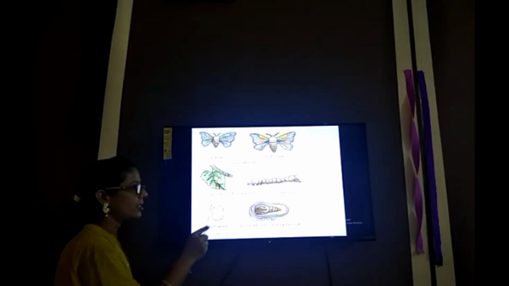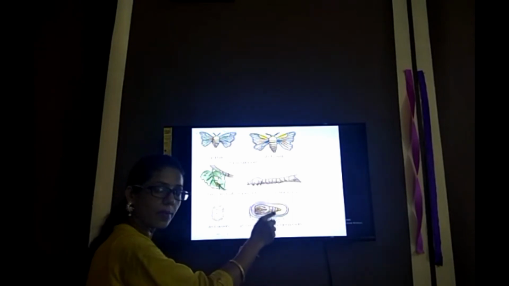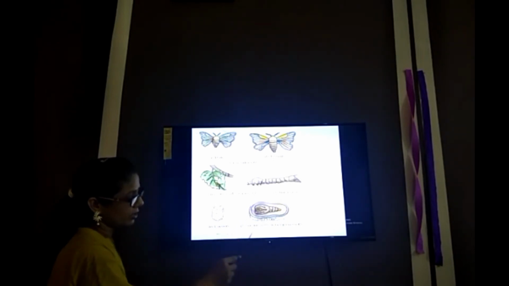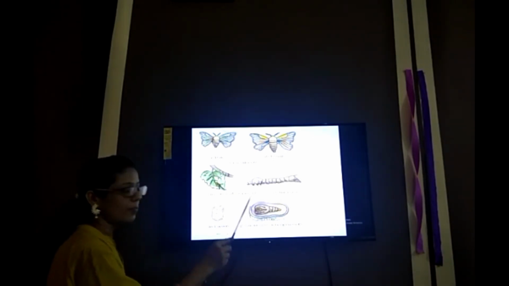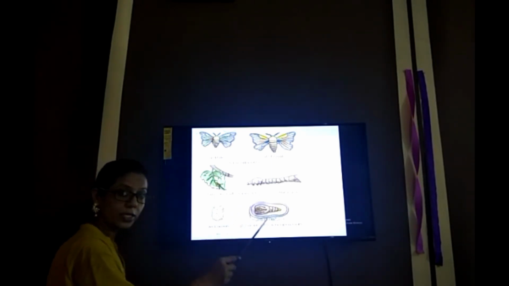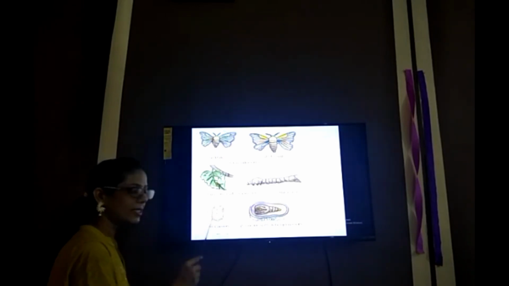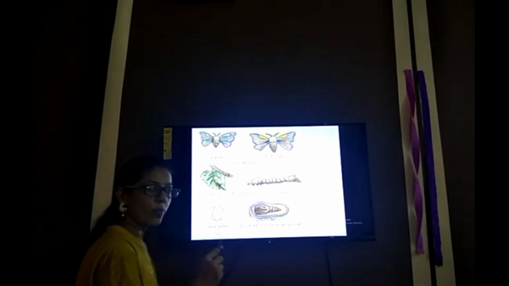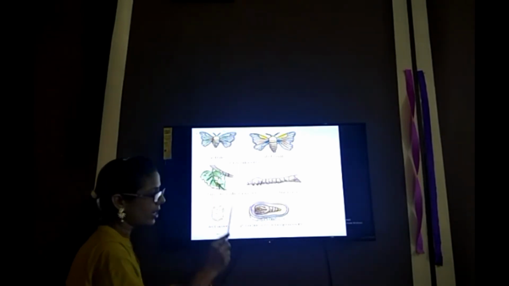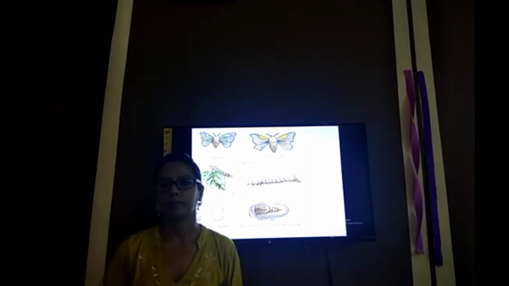You can see in the picture, these are eggs on the mulberry leaves. When the eggs hatch, the larva or silkworm comes out of the eggs. Now the next step, the caterpillar changes into the pupa stage, and the pupa secretes a fiber, and this covering of fiber is known as the cocoon. So you can see the cocoon with the developing moth, and inside the cocoon the pupa is there. After that the pupa changes into the silk moth, and this silk moth cuts the cocoon of silk fiber and comes out. So this is the life cycle of the silk moth.